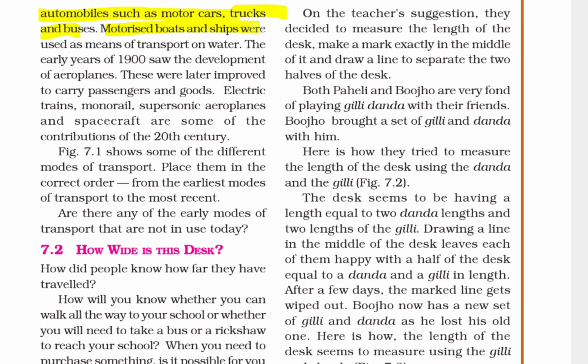Motorized boats and ships were used as means of transport on water. The early years of 1900 saw the development of aeroplanes. These were later improved to carry passengers and goods. Electric trains, monorails, supersonic aeroplanes, and spacecraft are some of the contributions of the 20th century.